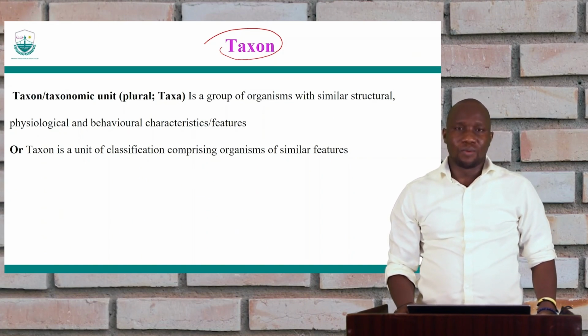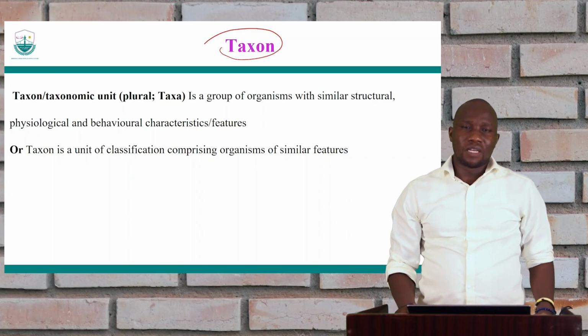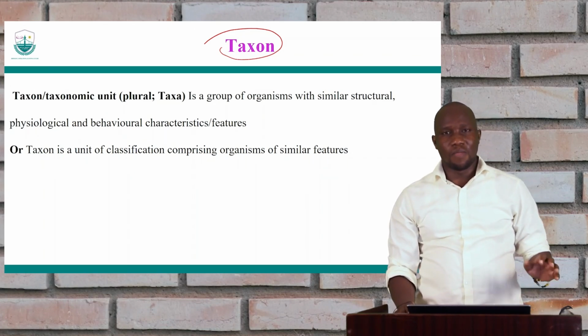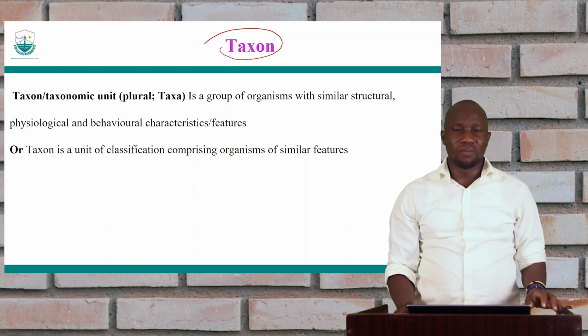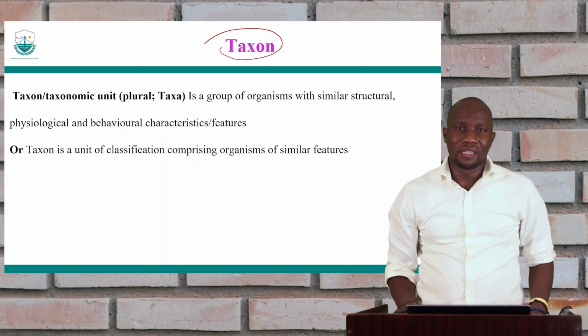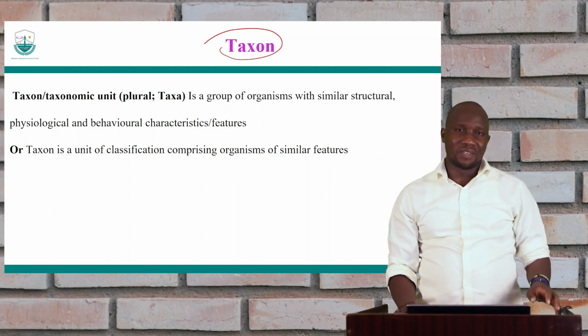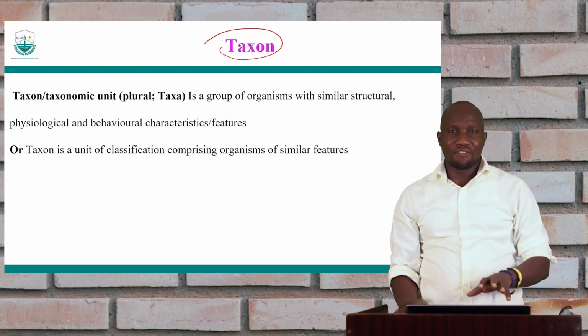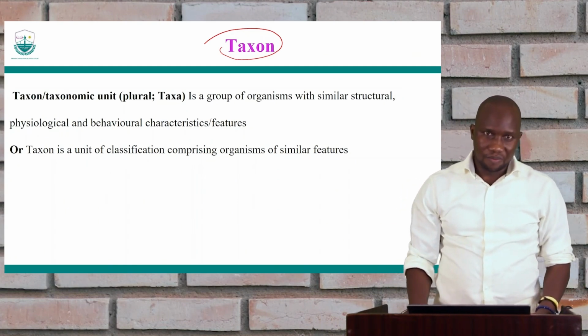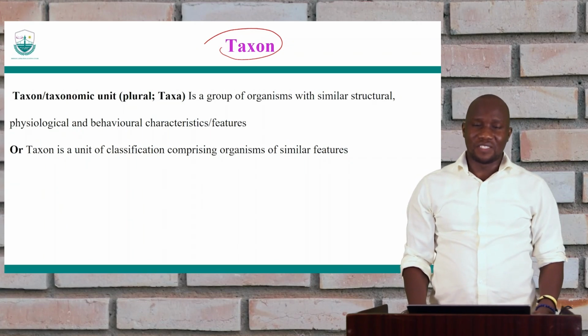For example, we can say that we put ducks in one group, and then we put the rabbits in another group. What's the difference? We are saying that those that have feathers go to this group, those that don't have feathers go to the other group, based on their similarities or differences.